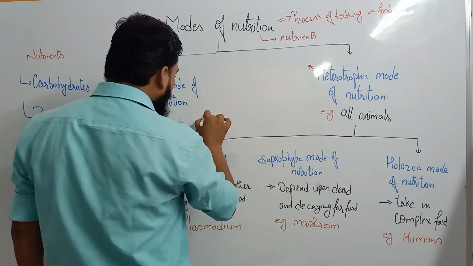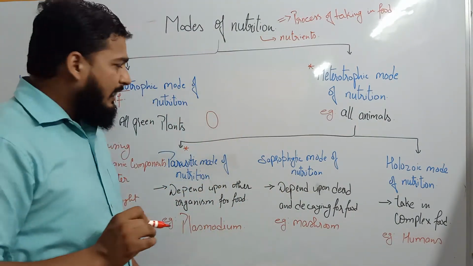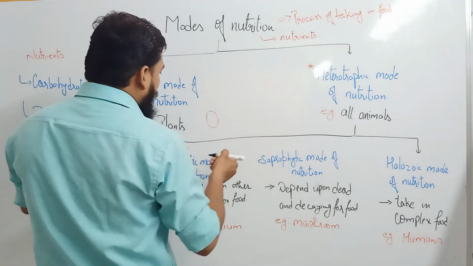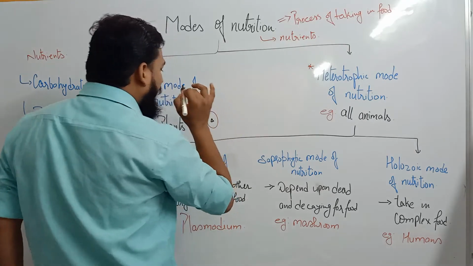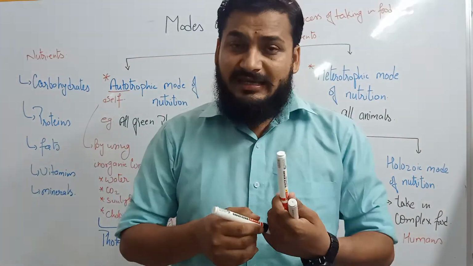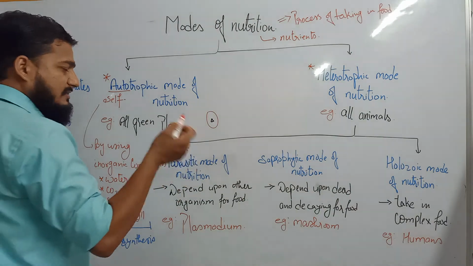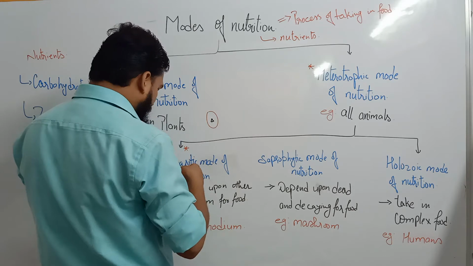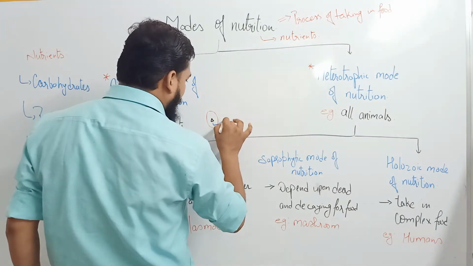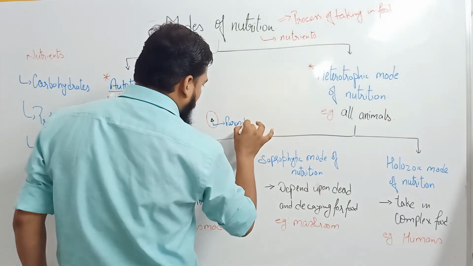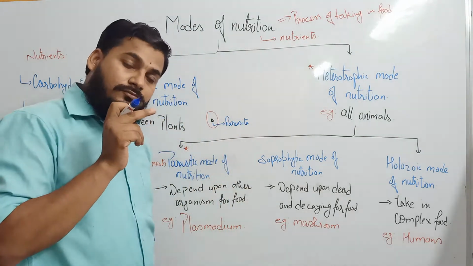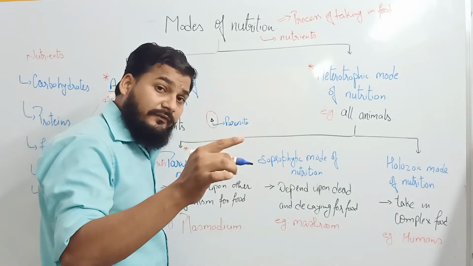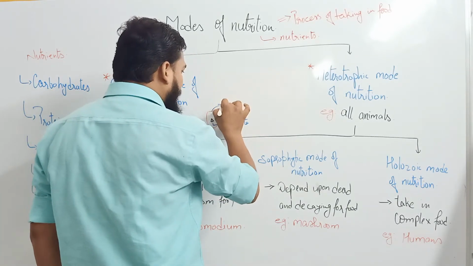Suppose this is one organism and this is the second organism. Two organisms live in intimate association with each other. The organism which is depending is called the parasite, and the organism on which the parasite is depending is known as the host.